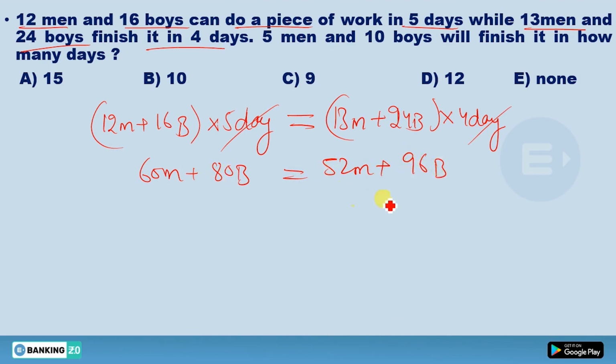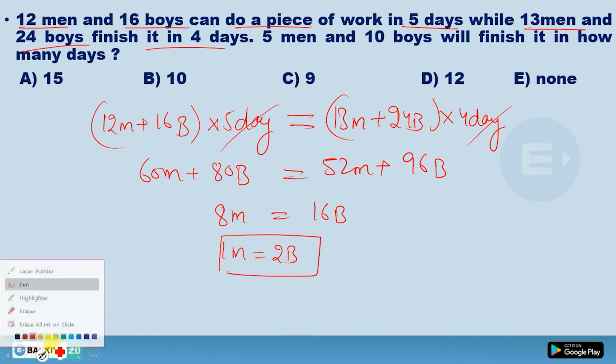Now men will be on one side and boys on the other side. So this 52 will come here and get subtracted from 60. You will get 8 men. This 80 will go there, and 96 minus 80 you are going to get 16. So from here you will get 1 man equals 2 boys. What I can write from here: 1 man equals 2 boys.